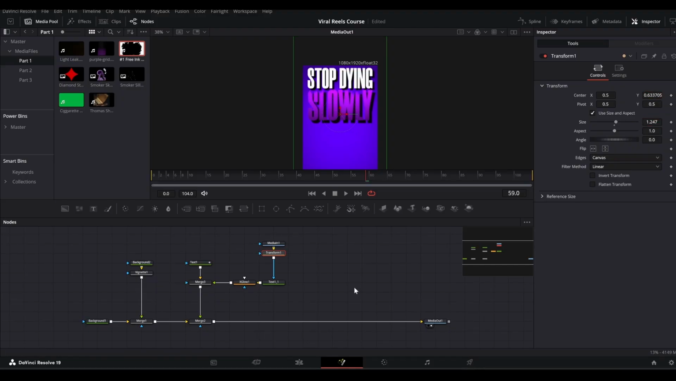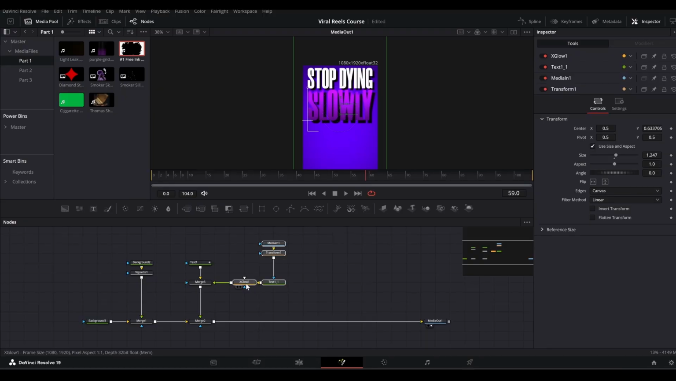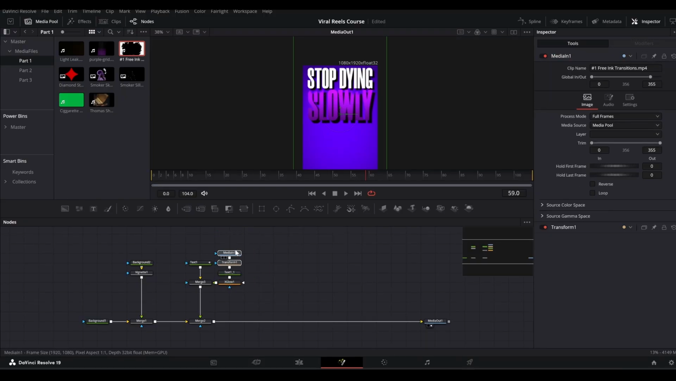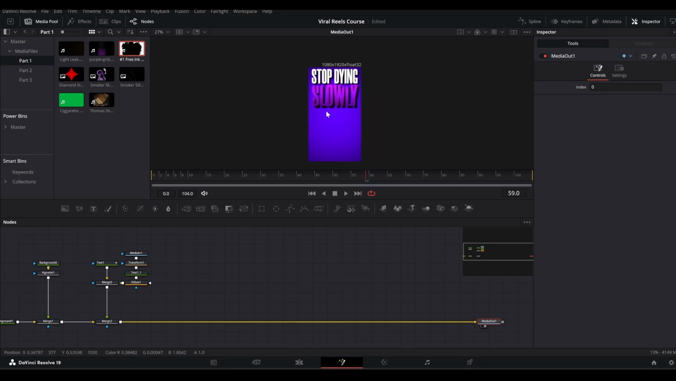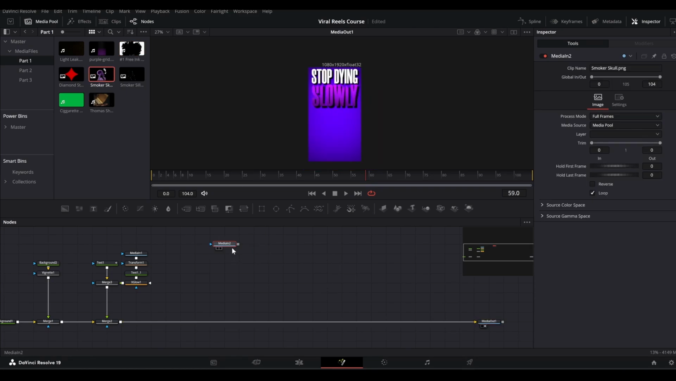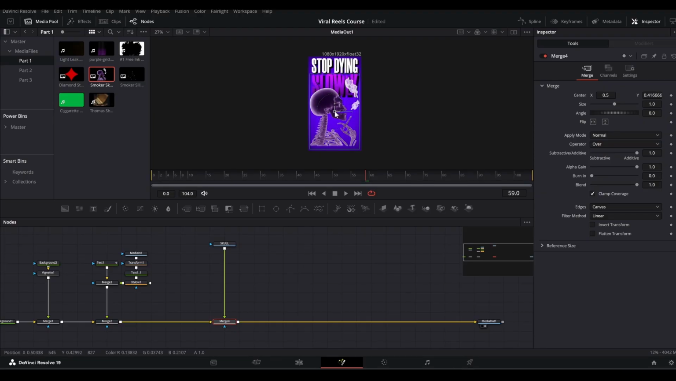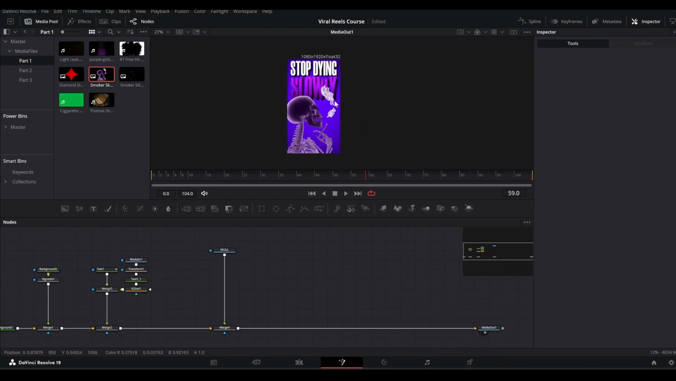All right, and now let's organize the nodes a little bit here, like so. And let's make some space here. Now I will bring this smoker skull PNG and merge it here, and let's rename it to skull. All right, and what we can do is go to the merge and place it on the bottom of the screen like this. And now we need to mask this smoke out.